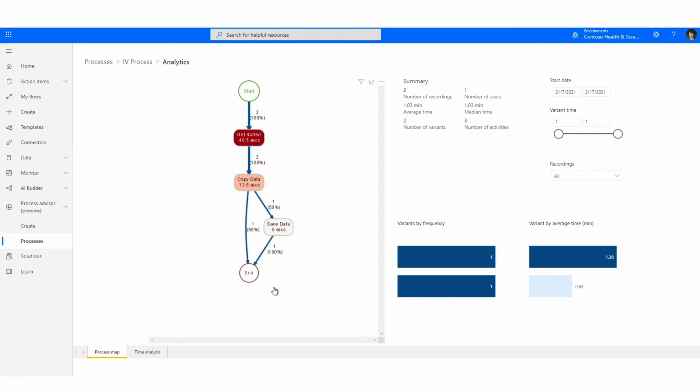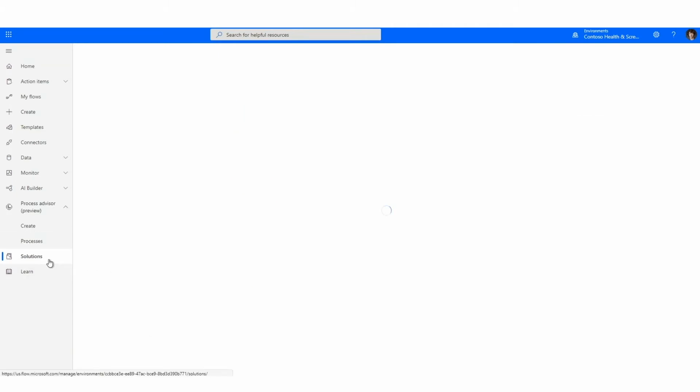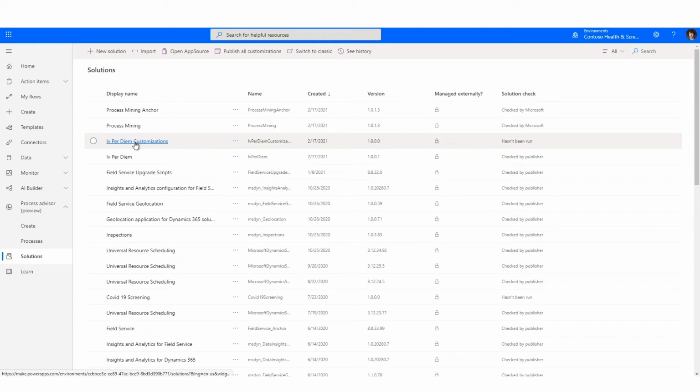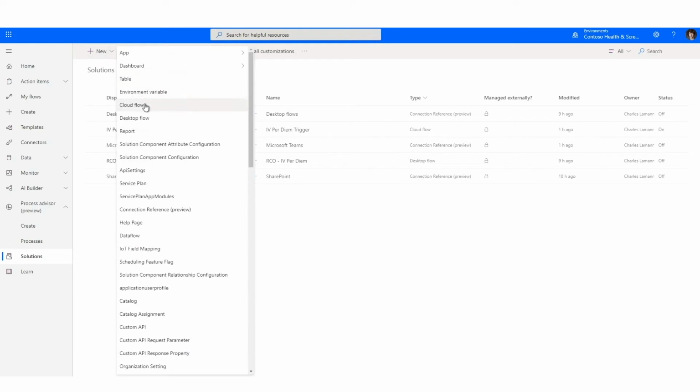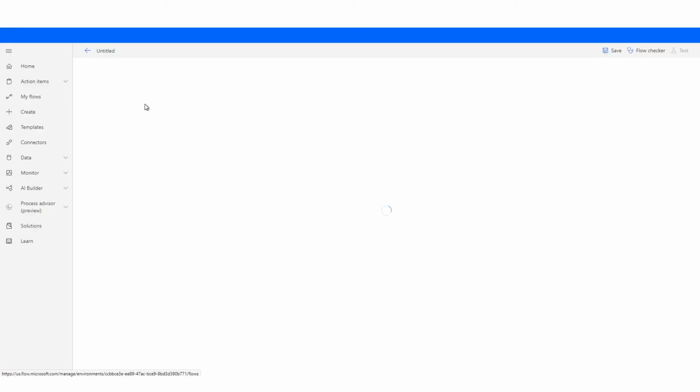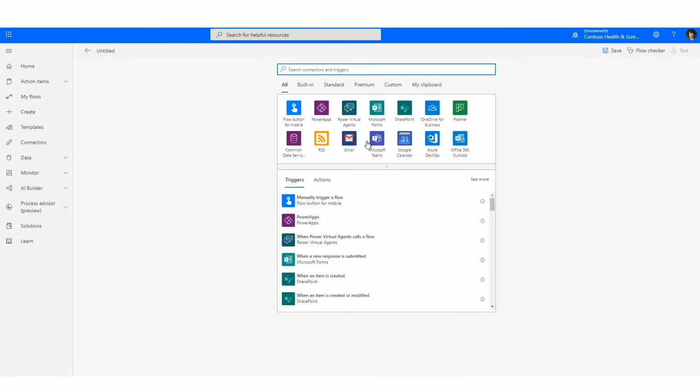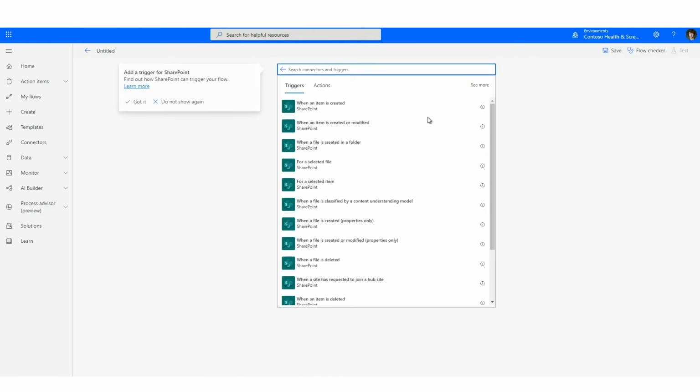This is just some sample data, but what Farmscript found is that every month they're spending about 135 hours on this process, and 90 of them could be automated. So what they are going to do is build an automated flow that's going to kick off this process, and then it's going to run a desktop flow to be able to run in the application system that they have. So let's build this automated flow.